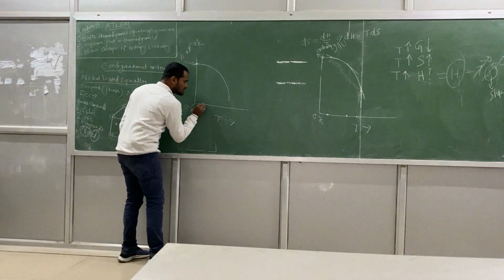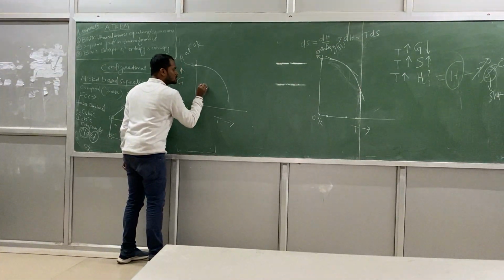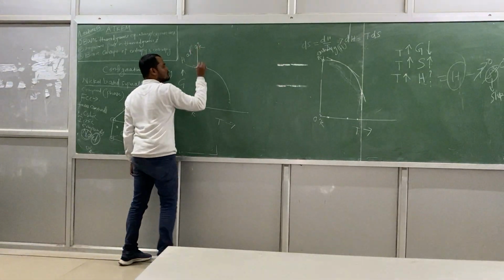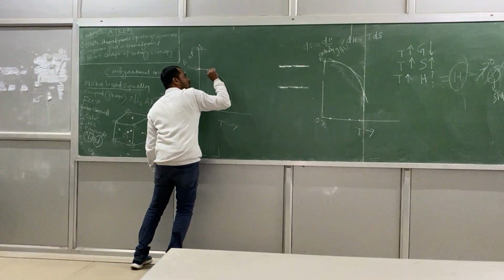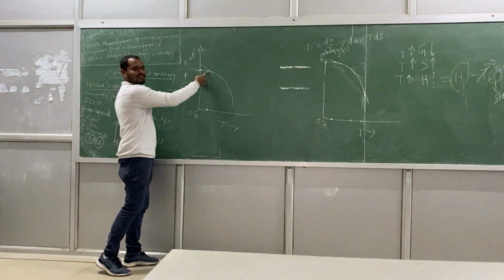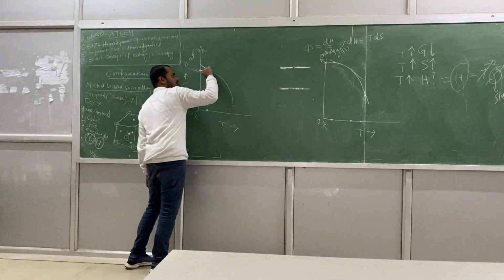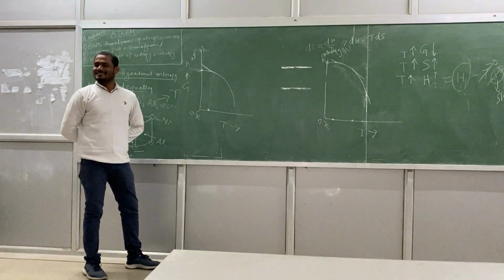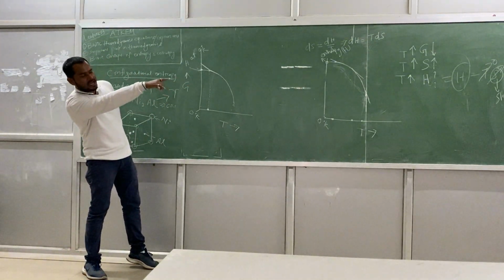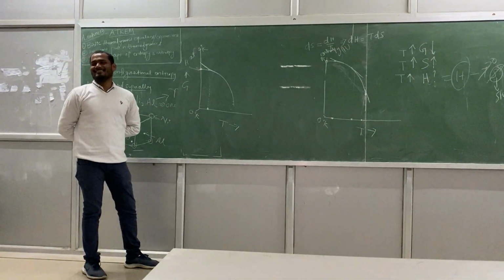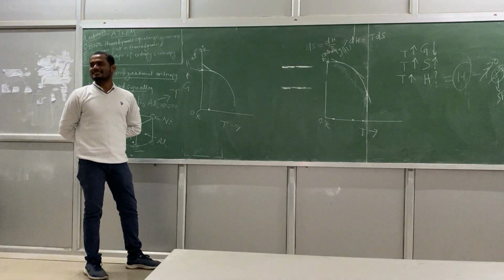Suppose the temperature is now this one. You go to the temperature of this one. So you have to do what? Find now. You have to draw a tangent, right? Intersect. So H is nothing but your intercept. Right? H is your intercept and S is your slope. Straight line equation: G is equal to H minus TS. That is a straight line equation.